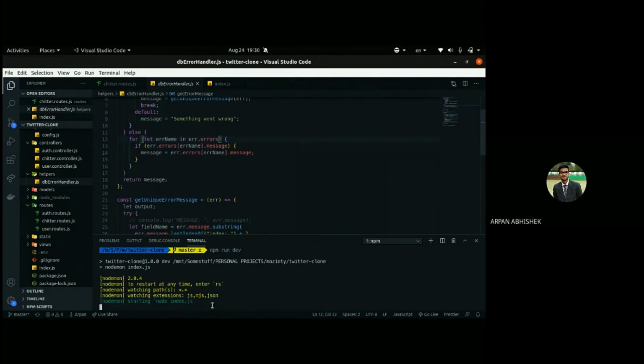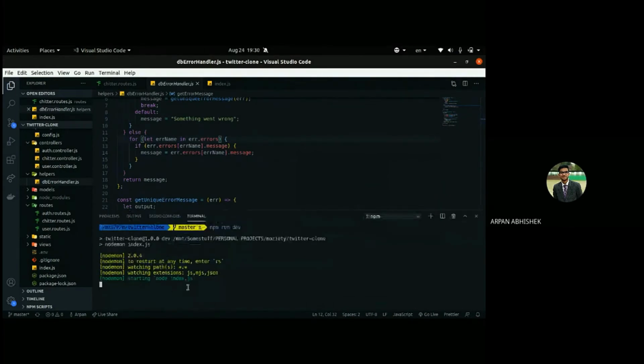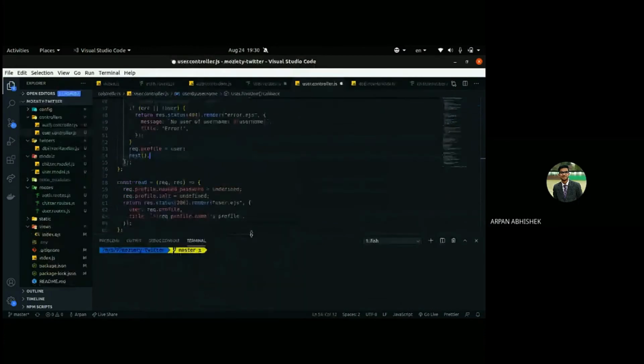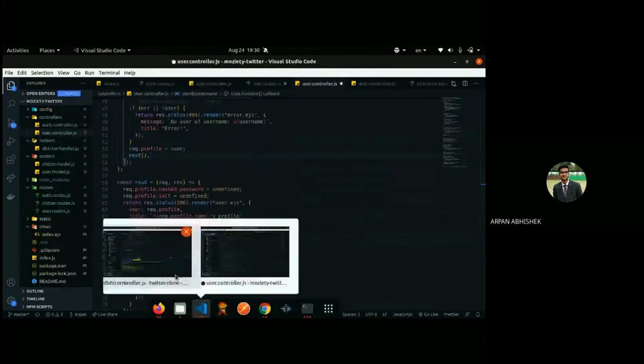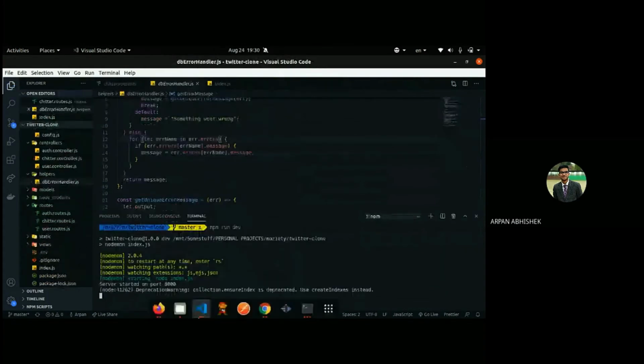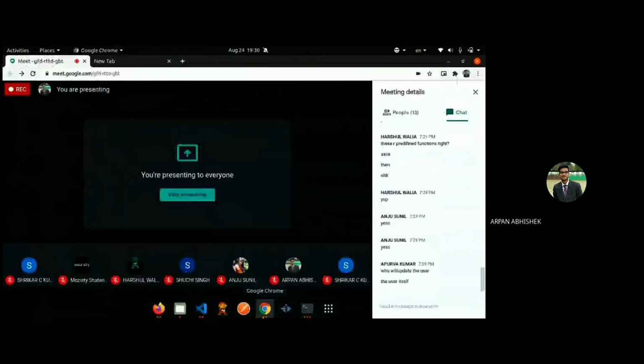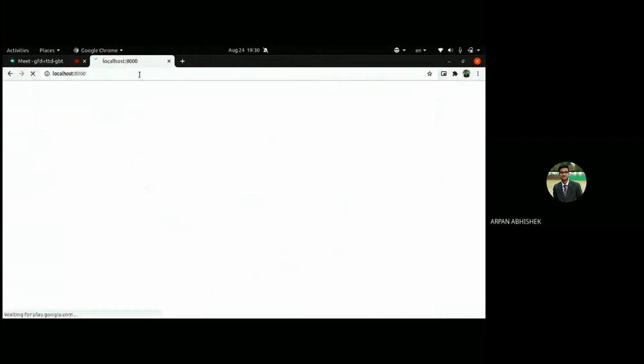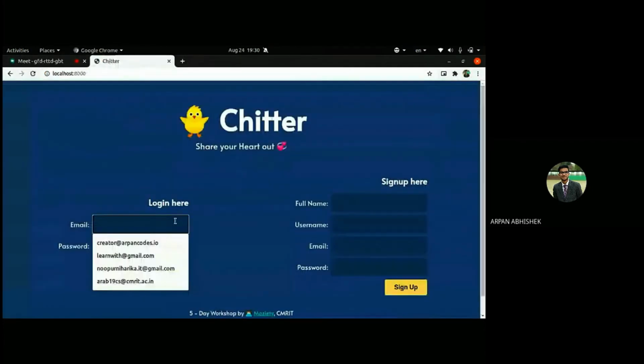It's running on port 8000. So I'll just open localhost 8000. Login.